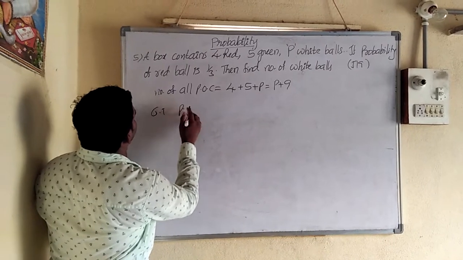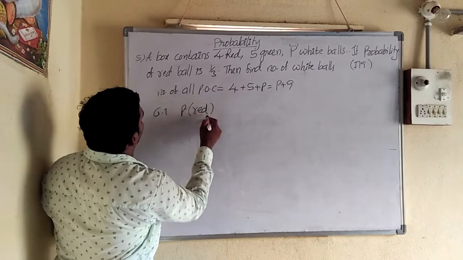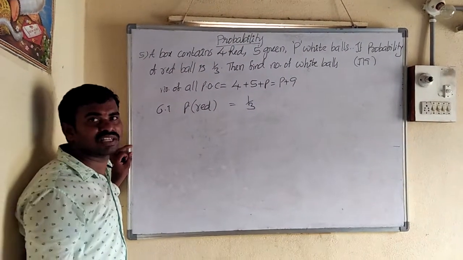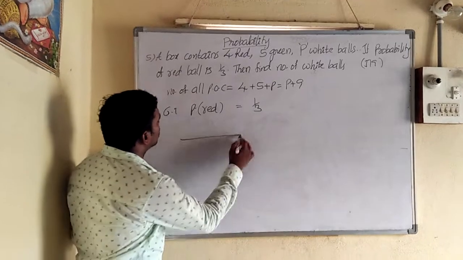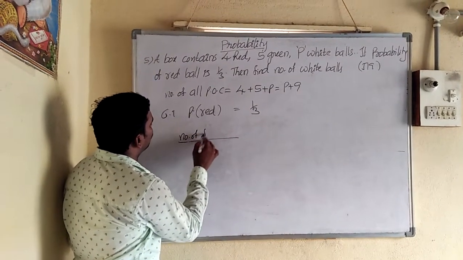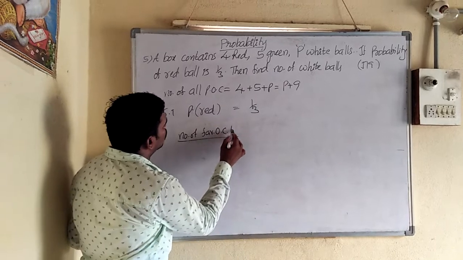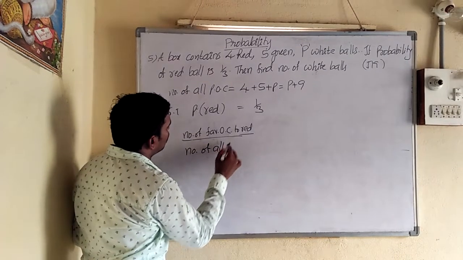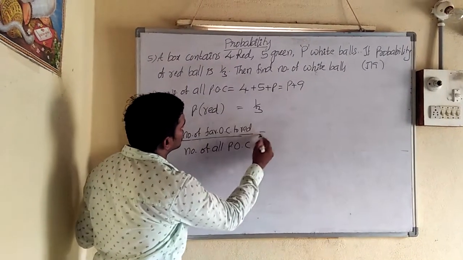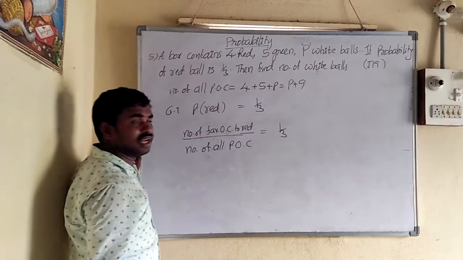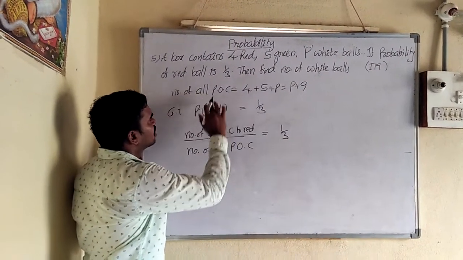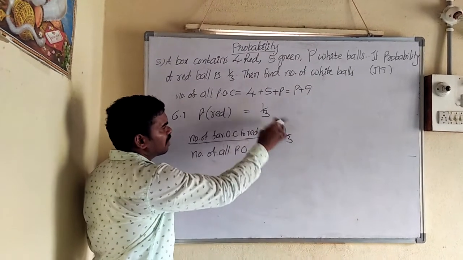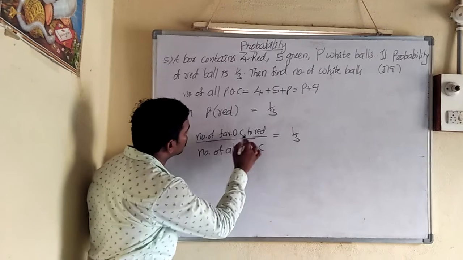Given that the probability of a red ball is 1 by 3. So probability means what? Number of favorable outcomes to red by number of all possible outcomes, is equal to 1 by 3. Here I just wrote the given information. Probability definition is written down. So now, number of favorable outcomes to red.